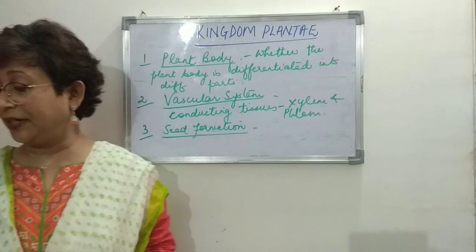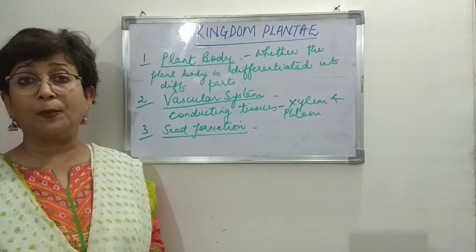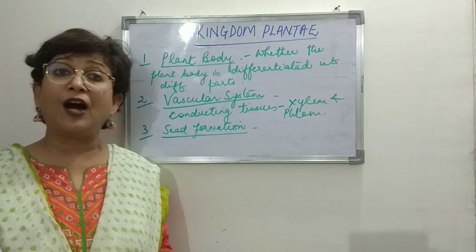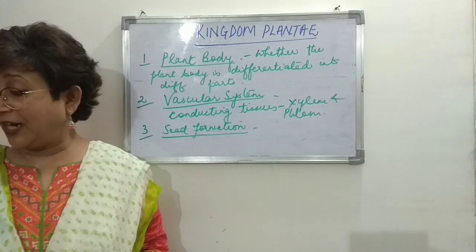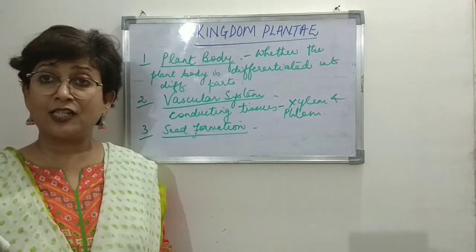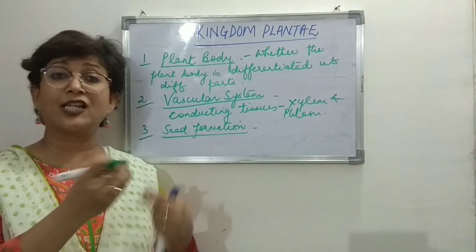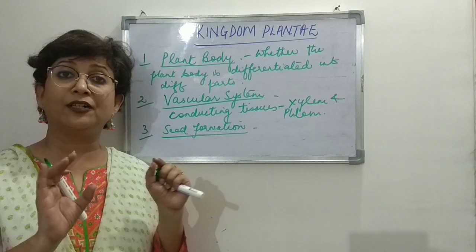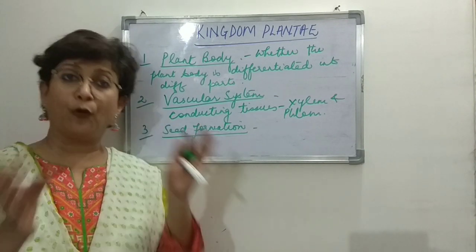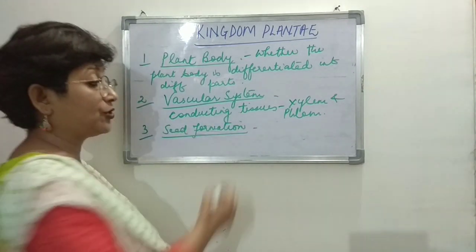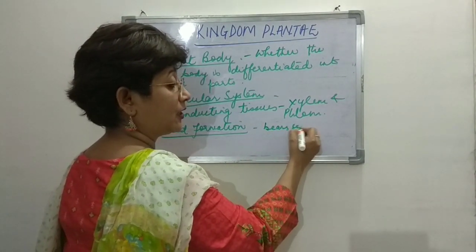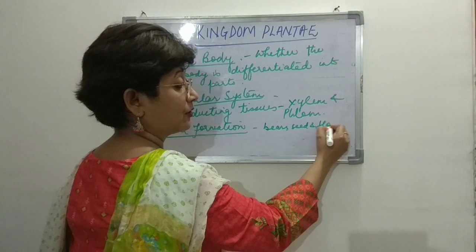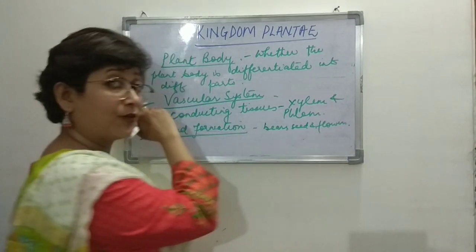Right, so the third point is seed formation: whether the plant bears flowers and seeds or not. And if it does, whether the seed is enclosed inside the fruit or whether it is just exposed. Not all plants bear flowers.